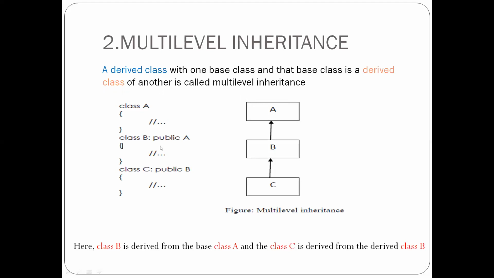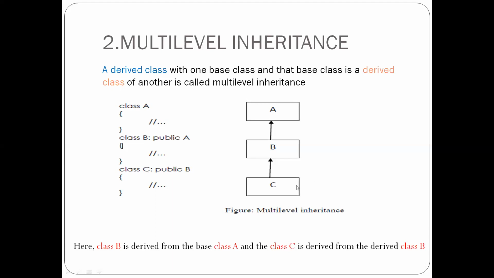Remember, in inheritance we learned that the class name should always be followed by a colon, the access specifier keyword public, and the class name of the base class, that is A. And class C, public B, so C is inheriting B and B is inheriting A. So this is the syntax for multi-level inheritance.